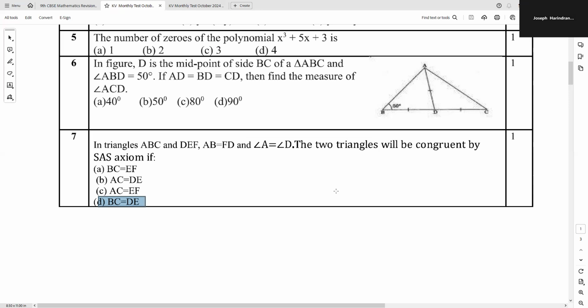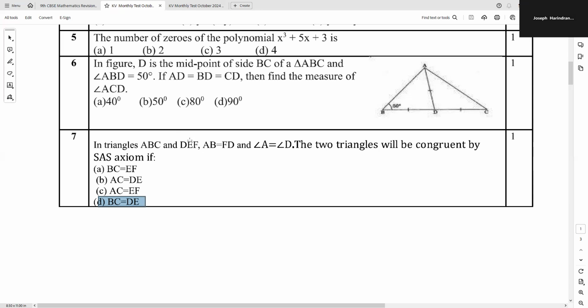In the analysis you should be a little bit careful, because whenever you write a triangle congruence, you should maintain the order of the vertices properly. AB is equal to FD they have given. So A corresponds to F and B corresponds to D. So this order is not correct. DEF is not correct. So FDE is the correct order of the vertices of triangle DEF.